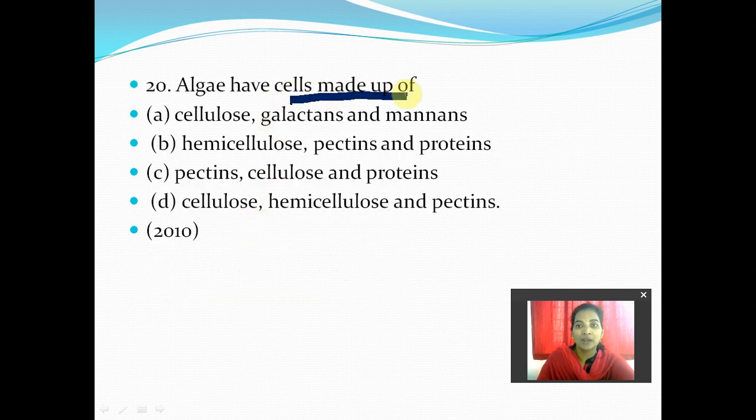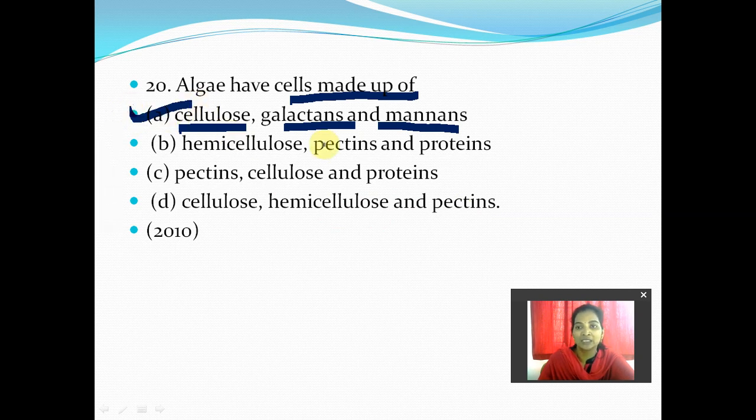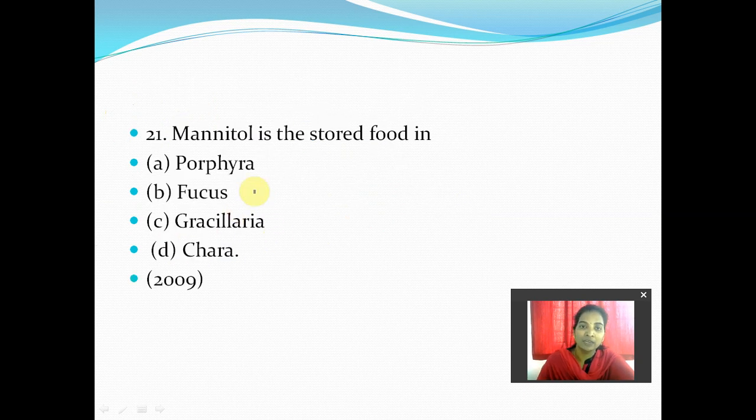Next, the 20th question: algae have cells made up of which kind of material? Either cellulose, galactans and mannans; hemicellulose and pectins; proteins; or cellulose, hemicellulose and pectins. The perfect answer is A: they are made up of cellulose, galactans and mannans. This was asked in 2010. Next, 21: mannitol is the stored food in which? Porifera, fucus, gracilaria, or chara. The perfect answer is B, fucus. Fucus is the one that has mannitol as a stored food product.